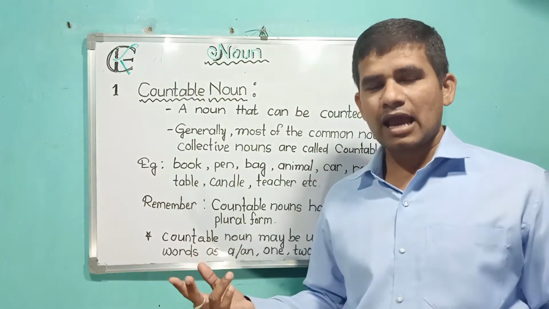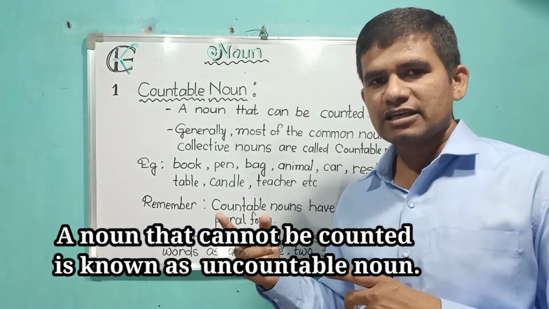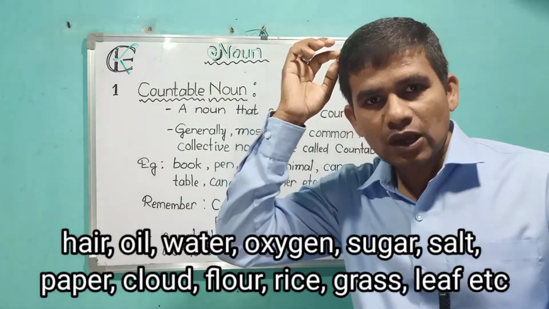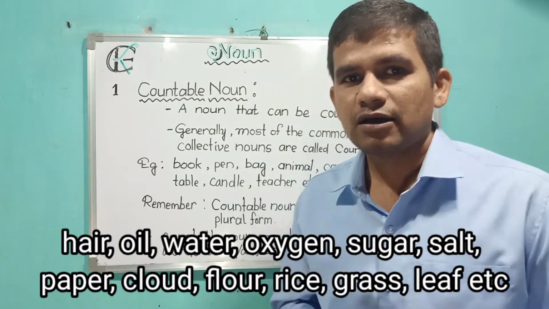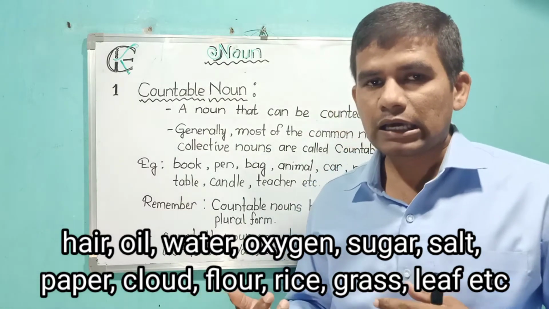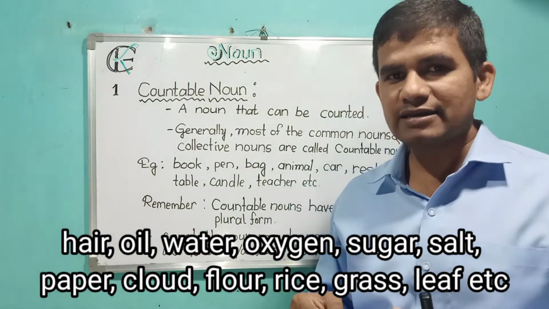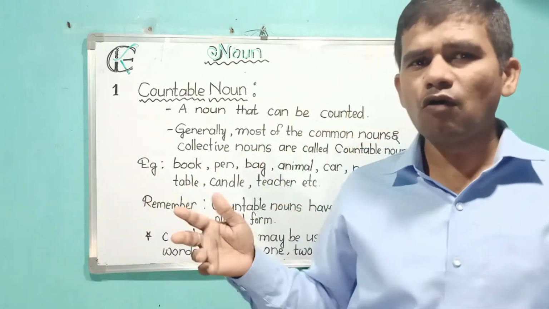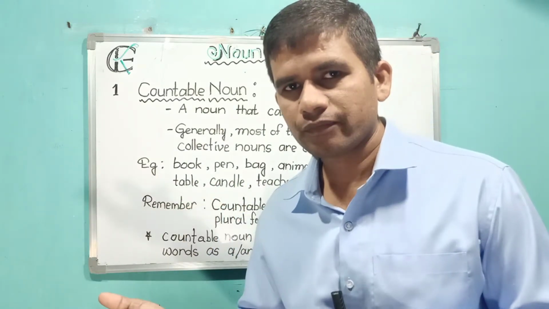On the other hand, uncountable noun: a noun that cannot be counted is known as an uncountable noun. For example, air, oil, water, oxygen, sugar, salt, pepper, cloud, flour, rice, grass, leaves, and so on. These words are uncountable, so we call them uncountable nouns.